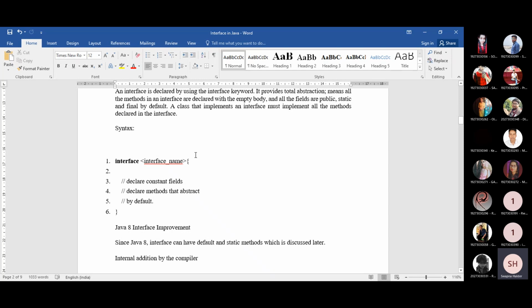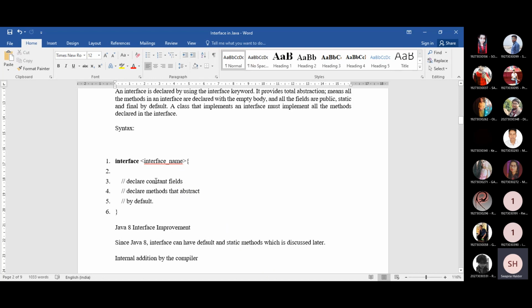Okay, and after that, within the curly brackets, you need to write the data members of the interface. For the beginning purpose, just consider that here is only the method, and all the methods by default are abstract methods. So you write the interface keyword, then the name of the interface, which is user defined, and then within the brackets you write the members that belong to this interface or fully abstract class.